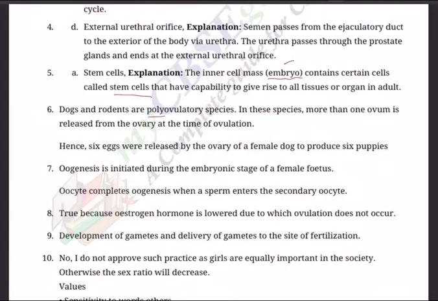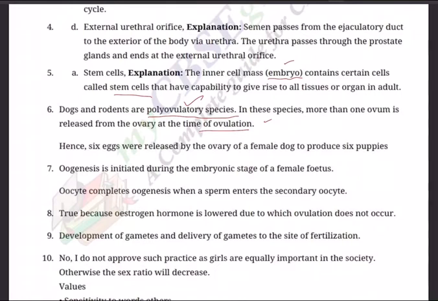Question number 6. Dogs and rodents are polyovulatory species. Poly, many, ova. In these species, more than one ovum is released from the ovary at the time of ovulation, whereas in human beings only one functional ovum is released at a time, whereas in dogs and rats many ova. That's why they give birth to many. Population explosion will be more.